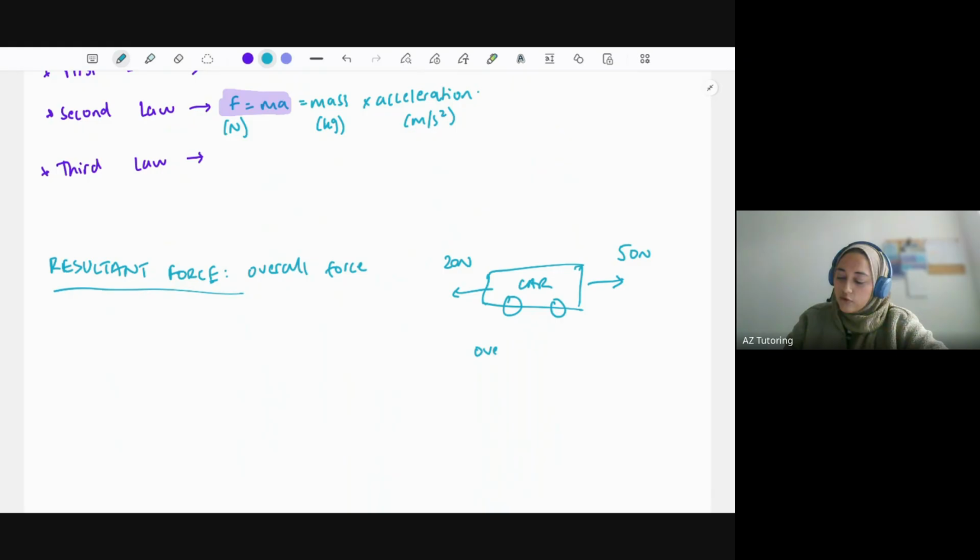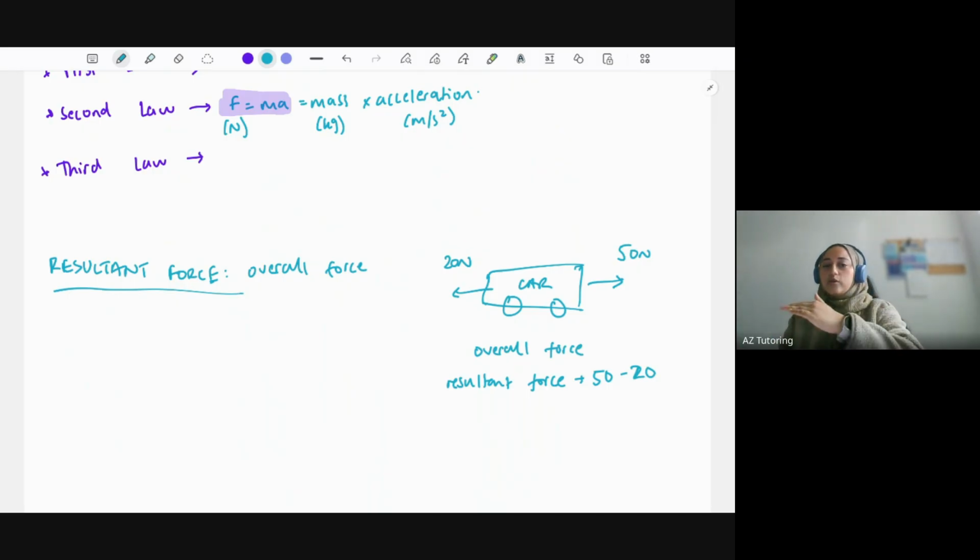So the overall force, which basically means the resultant force, is going to be 50 newtons minus 20 newtons because they're in opposite directions. So we're minusing them from each other. 50 because that's forward, opposite direction will be minus. Like we said, force is a vector quantity, direction matters. So 50 minus 20, we've got 30 newtons of resultant force.